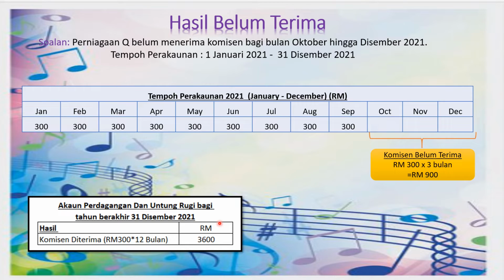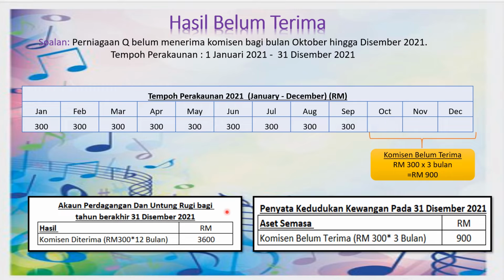Okay, where do we record the amount belum terima? We have to record it somewhere, right? Okay, so where do we record it? We record sebagai commission belum terima in PKK di bawah kategori aset semasa. How much? 300 times with 3 months. It is 900 ringgit. Okay, now let's go to the next slide.